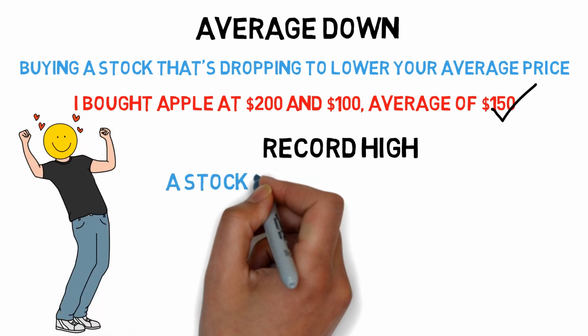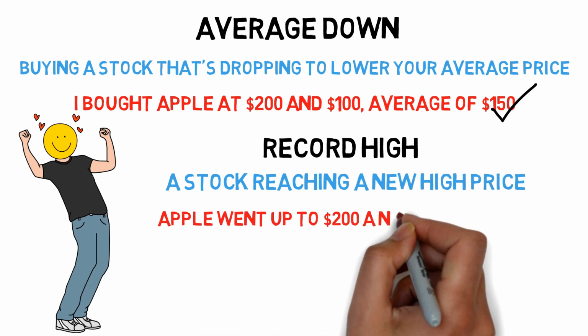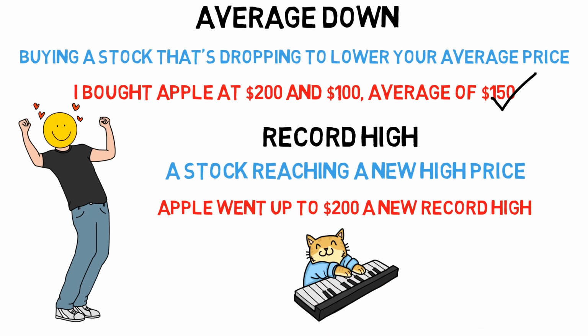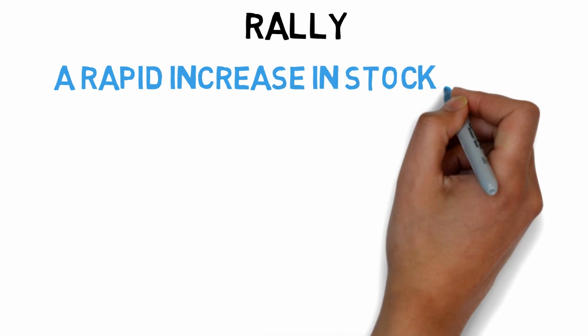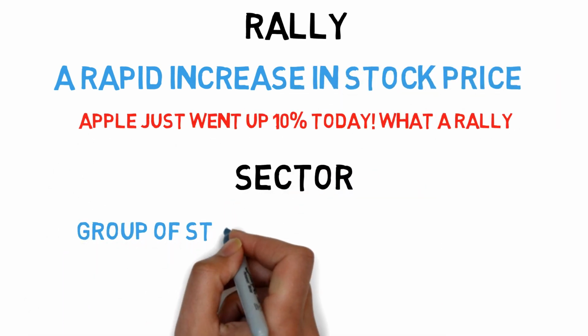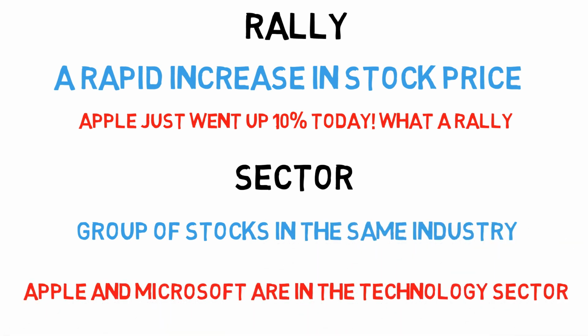Record high. When a stock reaches a new high price it's never reached before. Apple just went up to $220, a new record high. You can also say a stock reached a 30-day high, or 52-week high for the yearly high. Rally, a rapid increase in price. An increase of 10% for Apple stock could be called a rally. Sector, a group of stocks in the same industry. Apple and Microsoft are in the technology sector, so they could be compared when valuing each stock.